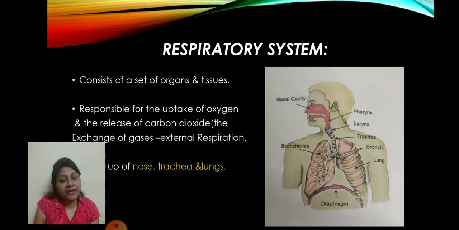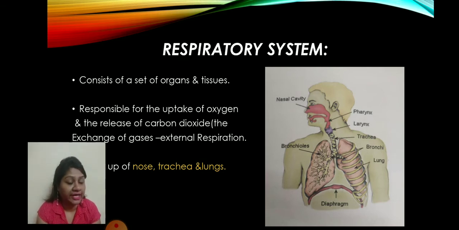So the respiratory system is the system which is responsible for the uptake, meaning taking in the oxygen and giving out the carbon dioxide in our body. Okay, so it means the exchange of gases.